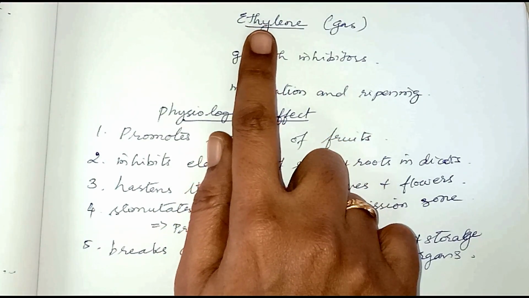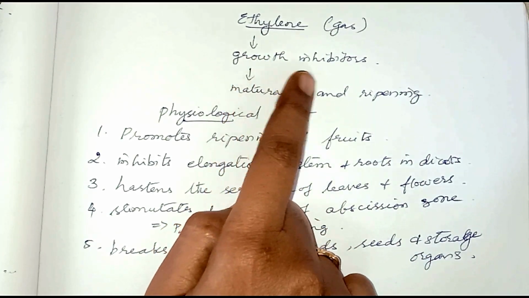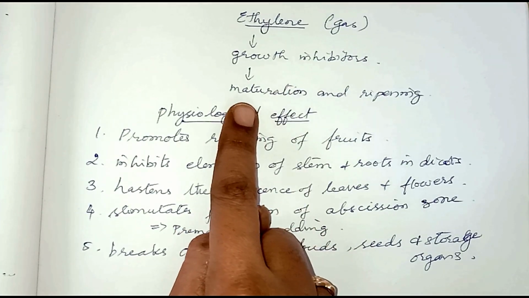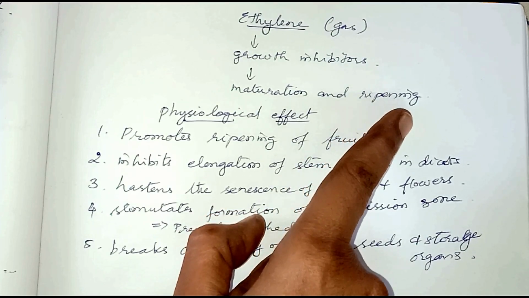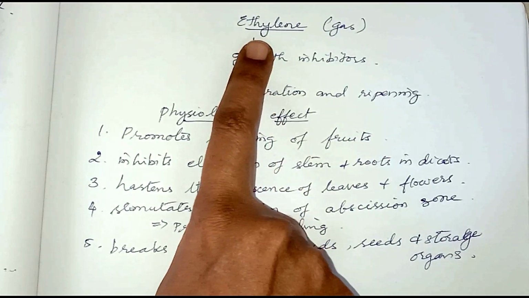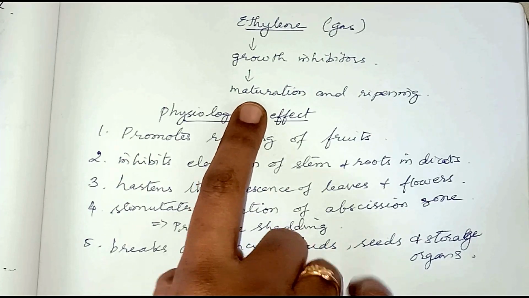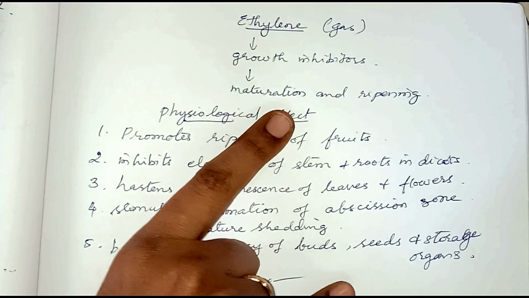The next hormone is ethylene. Ethylene is a gaseous plant hormone, and it is also a growth inhibitor, which means it stops the growth of the plant. It is concerned with maturation and ripening of fruits. The secretion of ethylene is maximum during fruit formation and ripening of the fruits in plants like apple, banana and melons, etc.